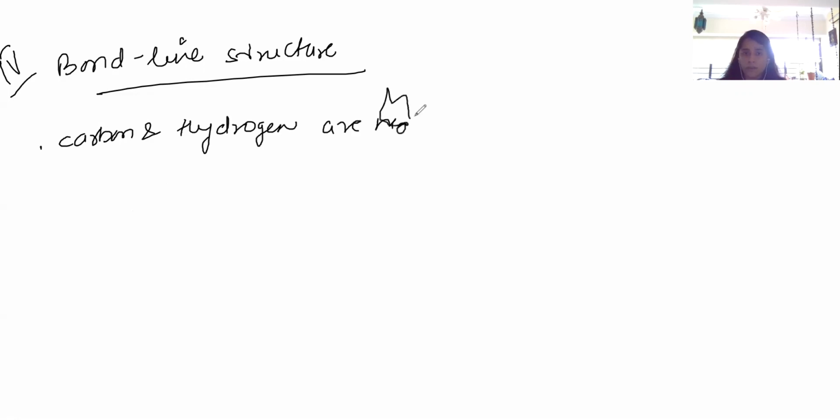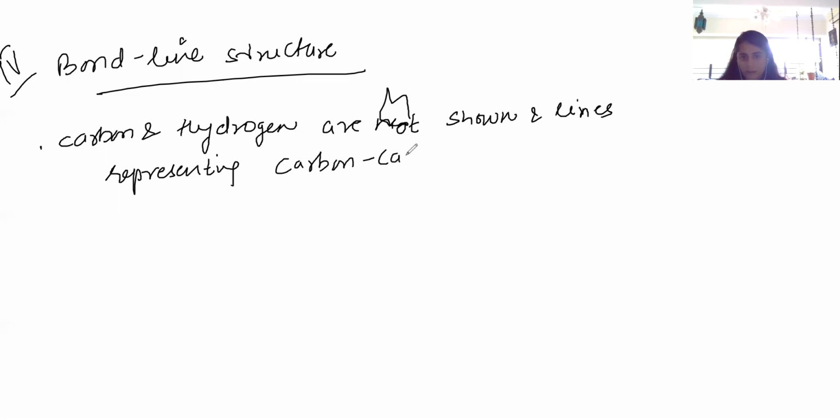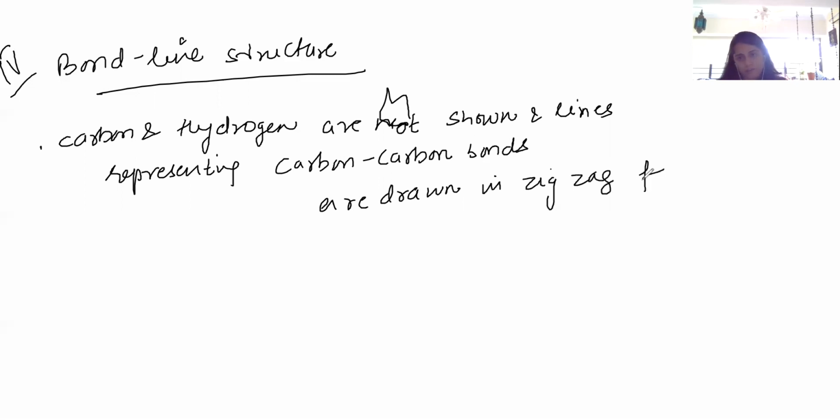scientists. In this, what we do is carbon and hydrogen are not shown. Lines representing carbon bonds are drawn in zigzag fashion. Well, chemistry also follows a fashion.